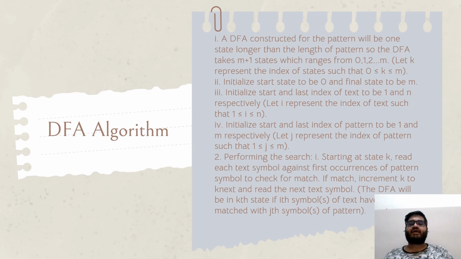First, starting at the state k, read each text symbol against the first occurrence of the pattern symbol to check for a match. If match, increment k to the next k and read the next text symbol. The DFA will be in the kth state if i symbols of the text have been matched with the jth symbol of the pattern.